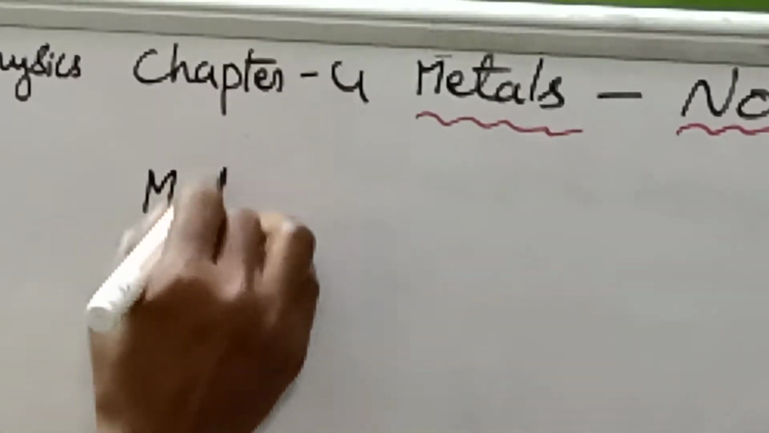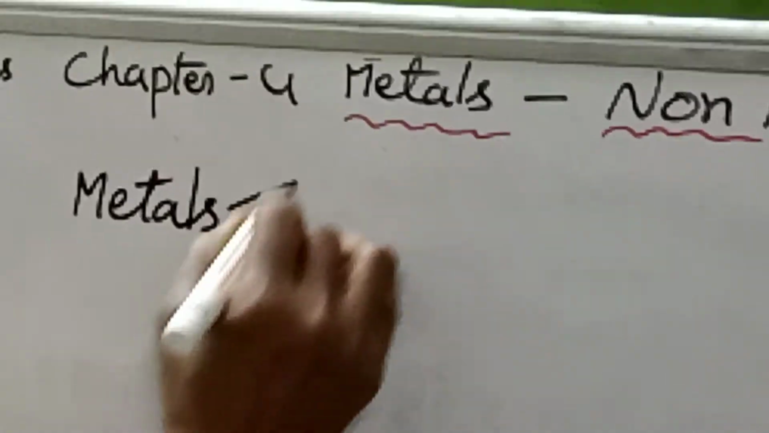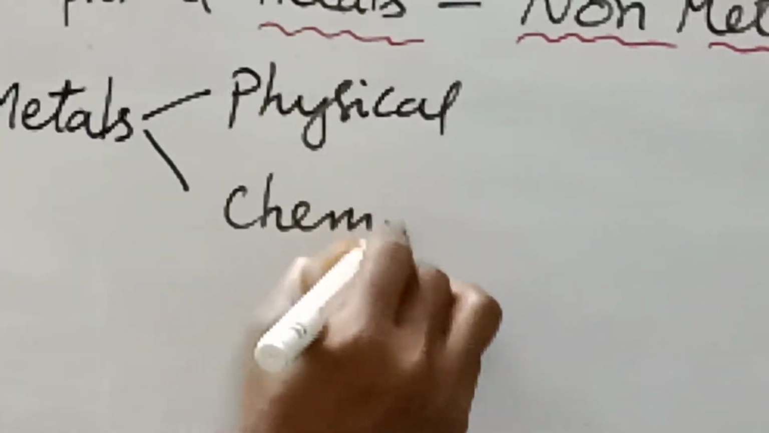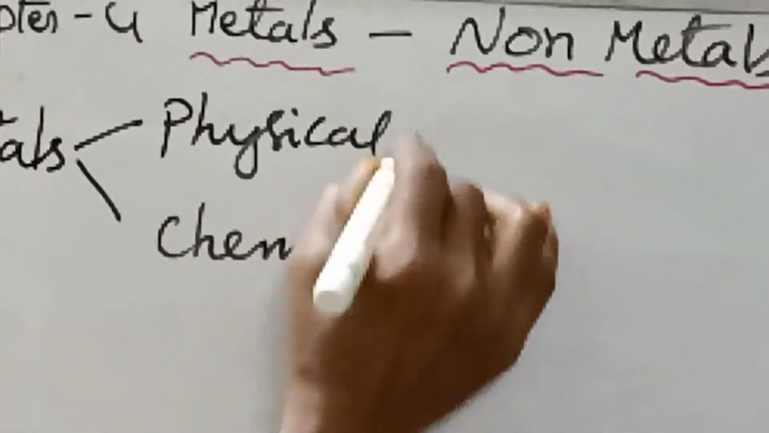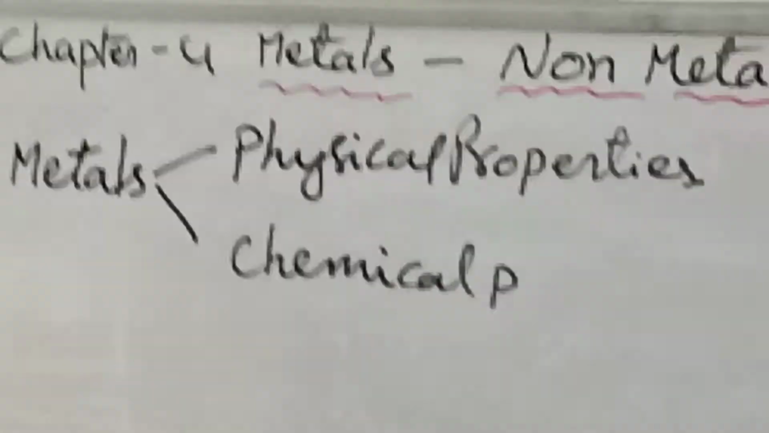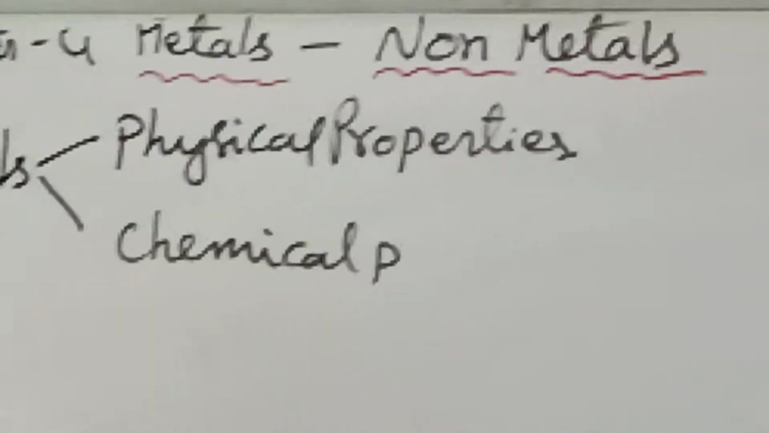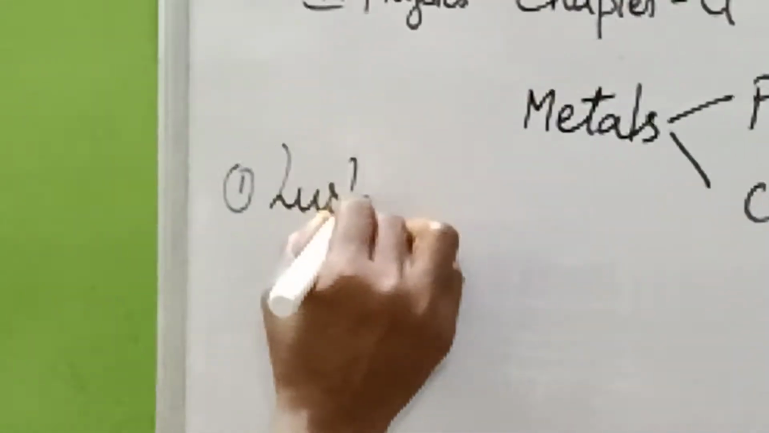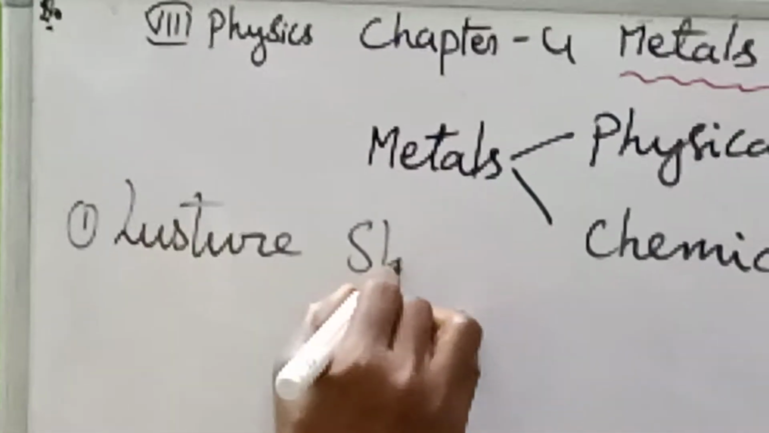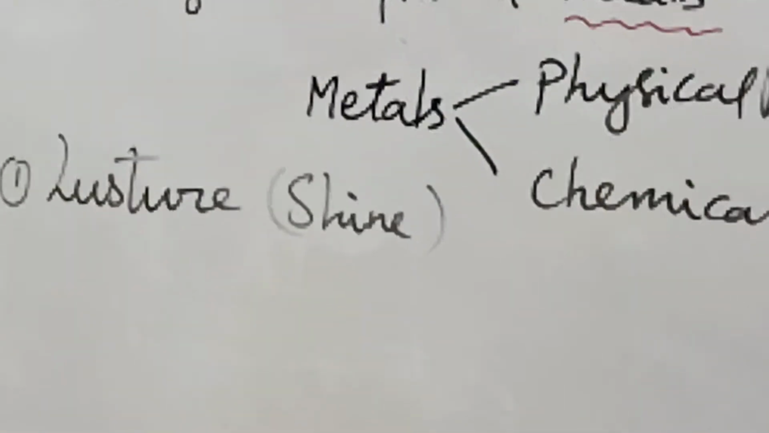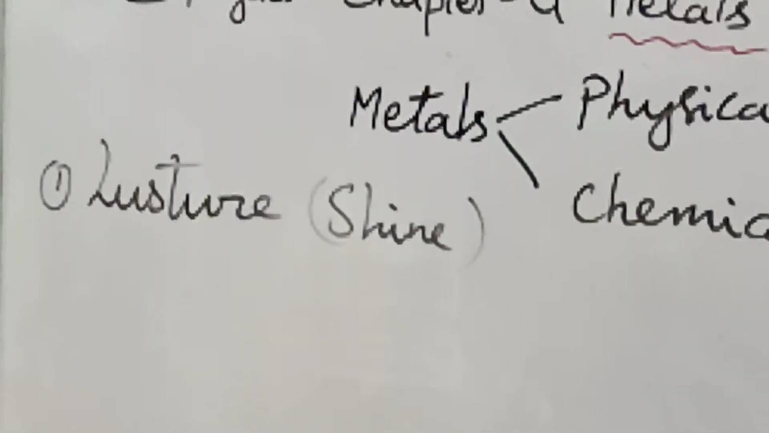Now about the physical and chemical properties of metals. In the physical properties, the first and foremost one is lustre. Lustre means shine. So almost all metallic objects have their own shine.